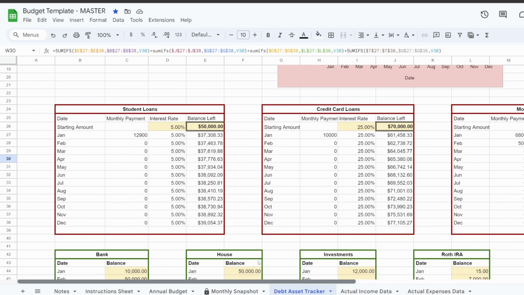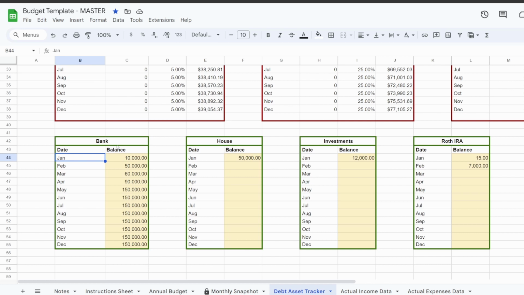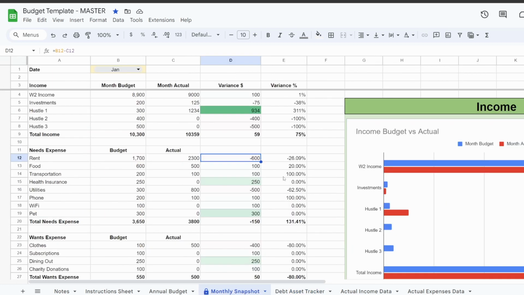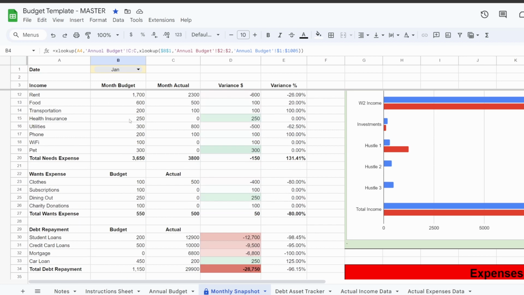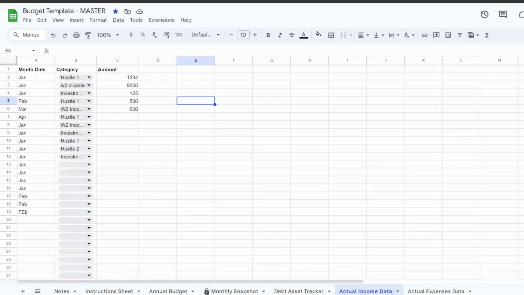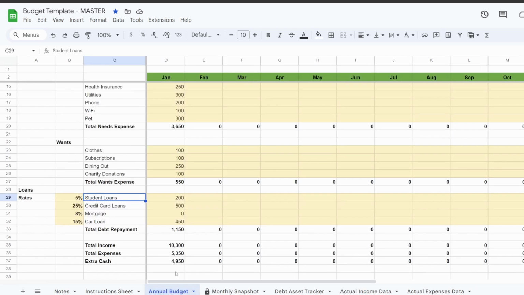Okay, right here, assets, you have a bank, a house, investments, Roth IRA, whatever you have. Every first of the month, you come in here and you punch it in manually. This is all manual. You have to manually punch this in. And going back to this tab, as you can see, this is your monthly budget. This is what you filled in from your annual budget tab. And then you have your monthly actuals. The actuals come in from the actual amount that you made. Punch it in over there. Okay.